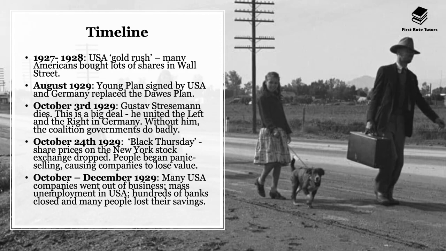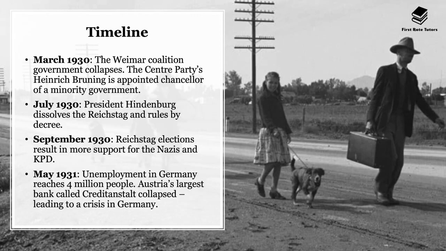And this consequently led, in the period between October to December 1929, to lots of US companies losing value and ultimately going out of business. These companies employed lots of people, and therefore, when they went out of business, there was mass unemployment in the USA. There were hundreds of banks that closed, and many people lost their savings. And in fact, there were a lot of people who also committed suicide as a result of this.